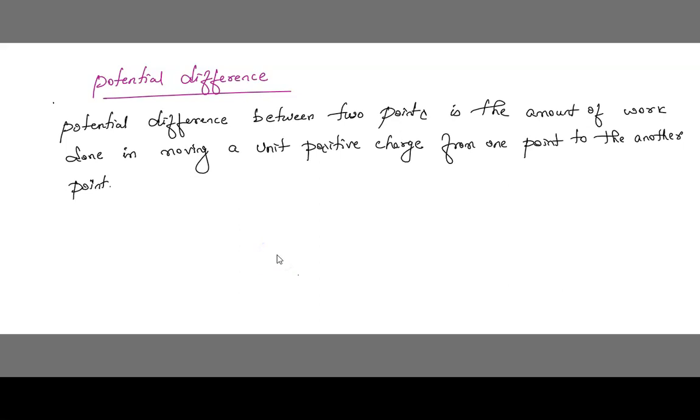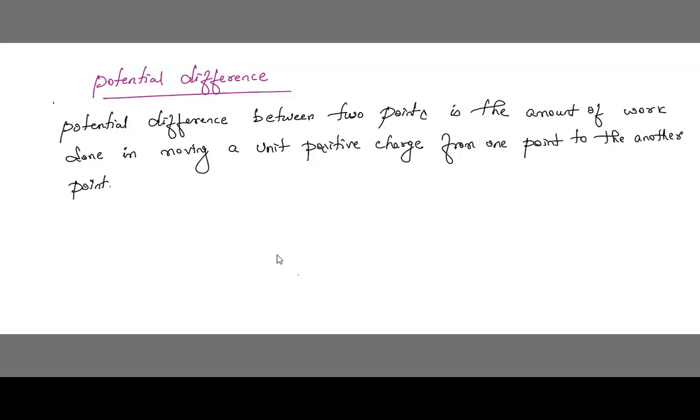We have discussed electric potential. Now, we are going to discuss potential difference. Same thing even here also. Potential difference is nothing but, see children, potential difference between 2 points is the amount of work done in moving a unit positive charge from one point to another point. This is called as potential difference.